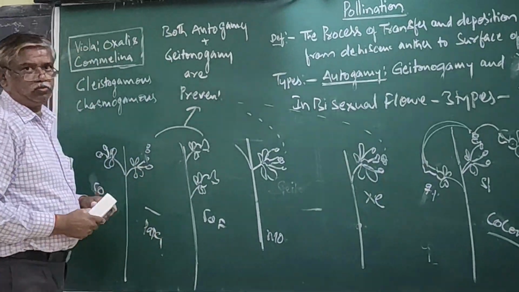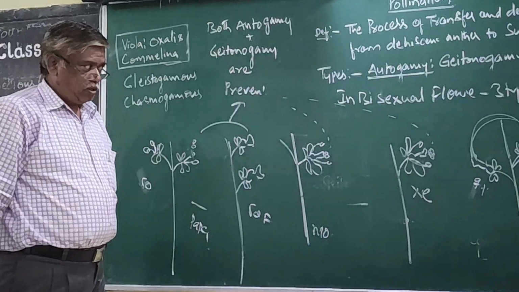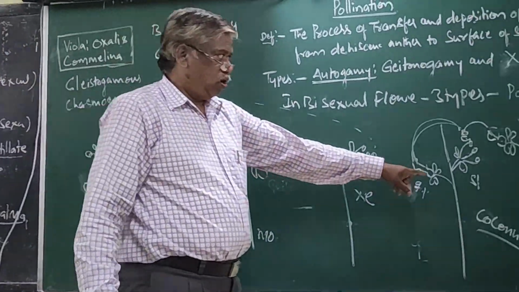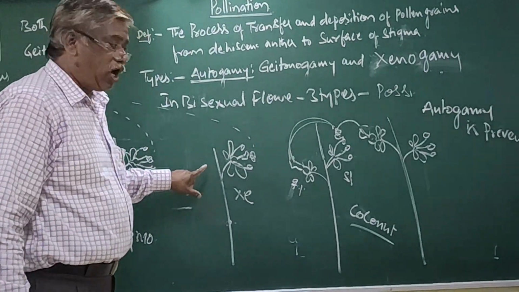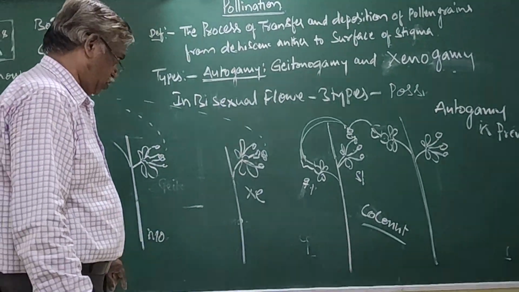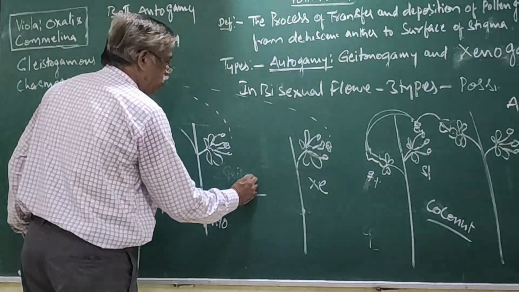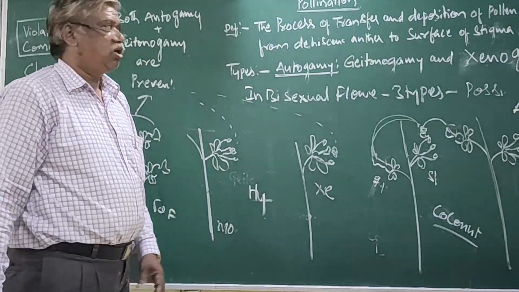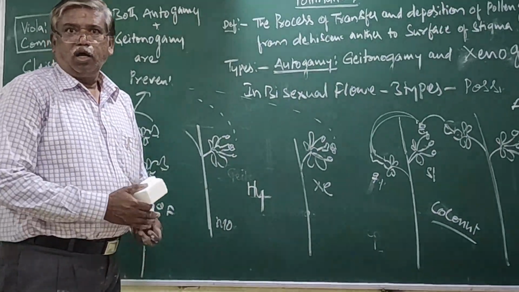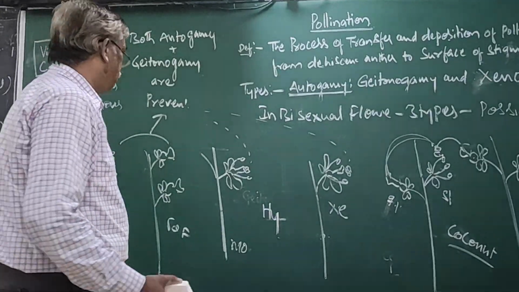See, autogamy and geitonogamy are prevented. Only autogamy is prevented in monoecious plants; all are possible in hermaphrodite plants. So these are the three types of pollinations. Now before going on, there is a small topic.